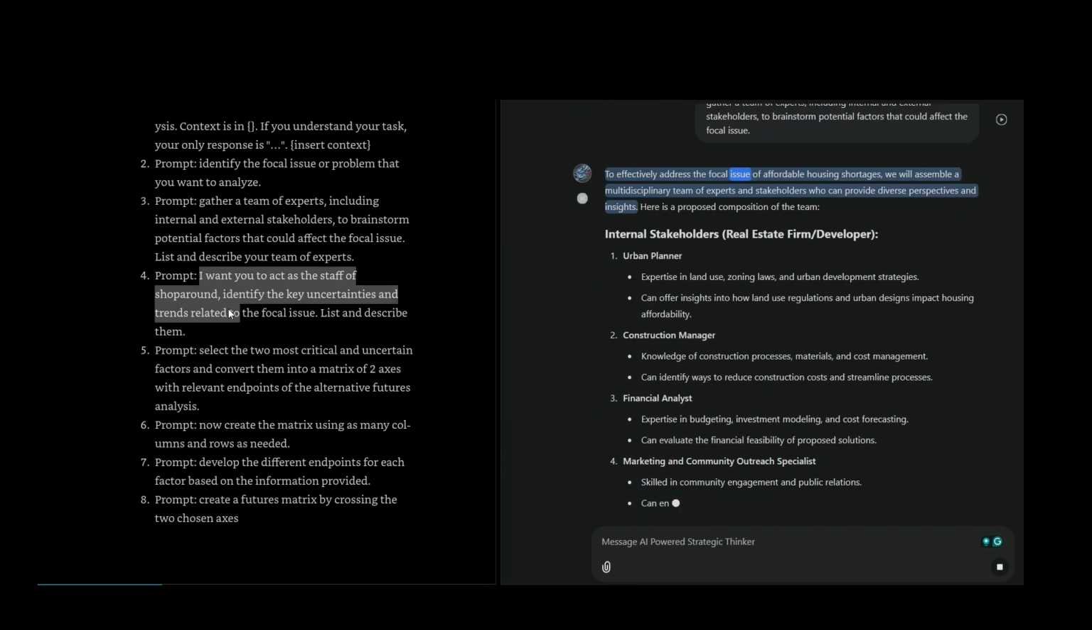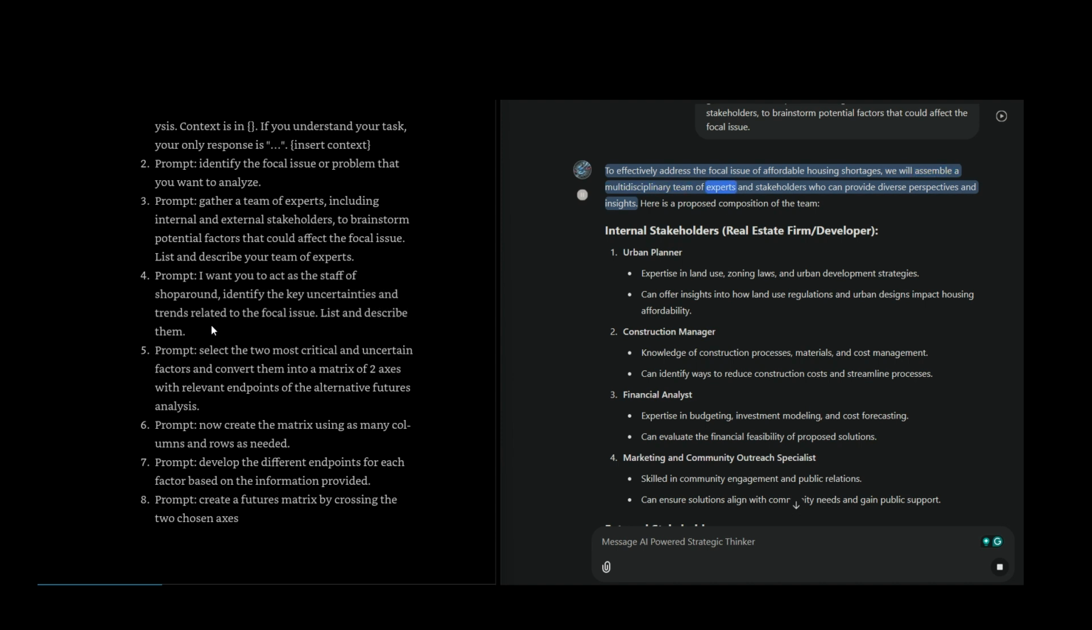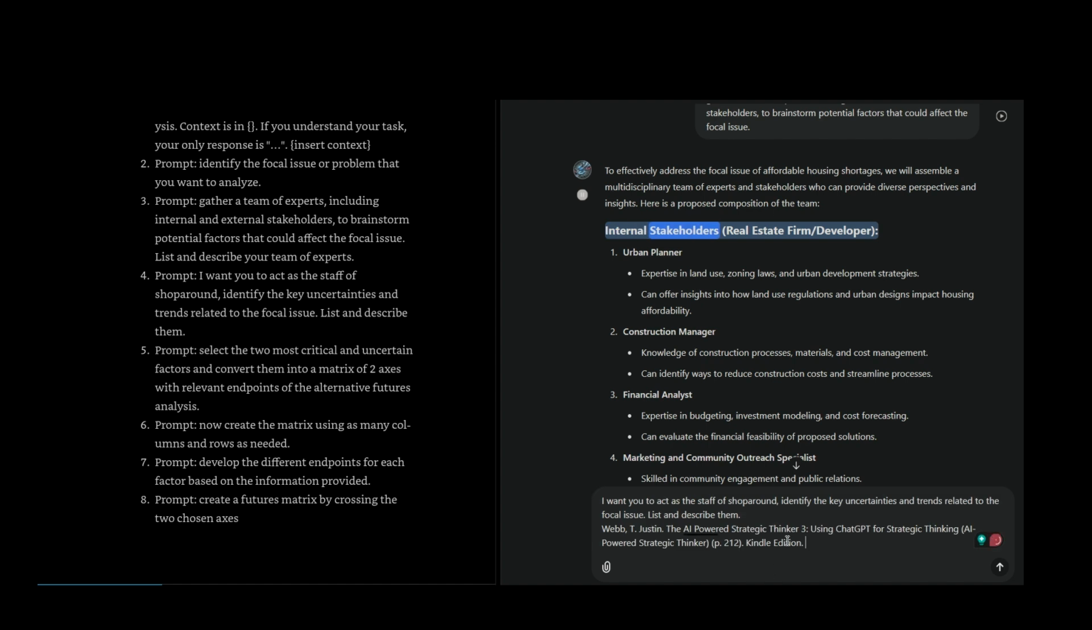To effectively address the focal issue of affordable housing shortages, we will assemble a multidisciplinary team of experts and stakeholders who can provide diverse perspectives and insights. Here is a proposed composition of the team. Internal stakeholders: real estate firm developer; urban planner, with expertise in land use, zoning laws, and urban development strategies, who can offer insights into how land use regulations and urban designs impact housing affordability.